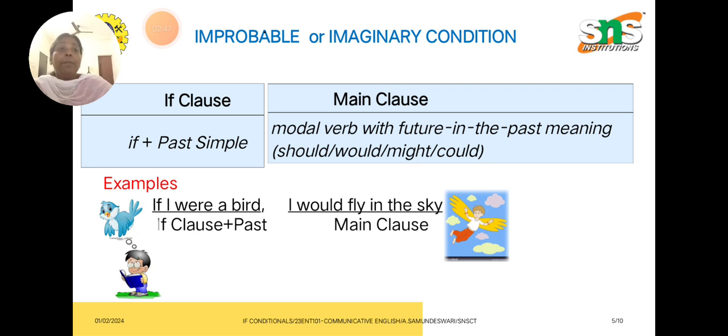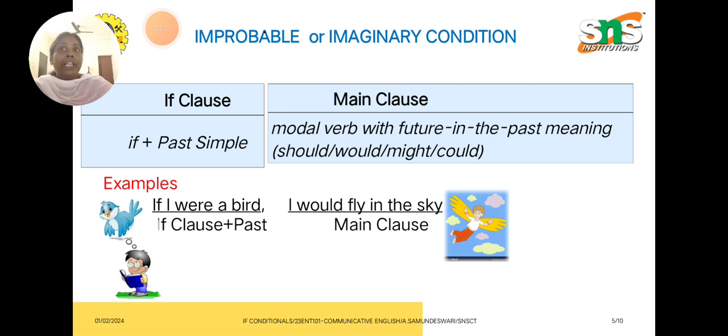In an imaginary condition, there is a possibility to think about the outcome of an event, and there is no need for the event to happen in front of us. For instance, if I were a bird, I would fly in the sky. The thing is that I can't become a bird right now, so I can just imagine it.